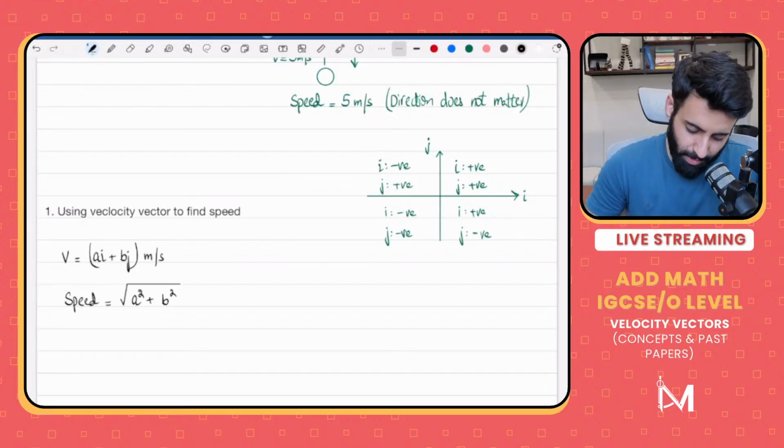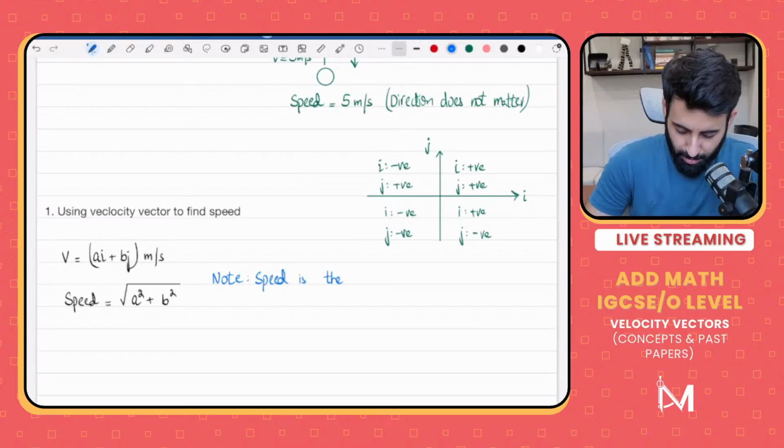And that brings me to a very important note. The note is as follows: speed is the magnitude of the velocity vector.